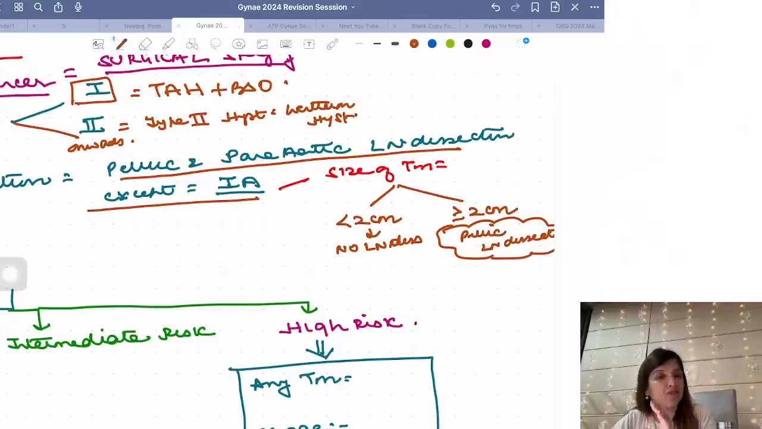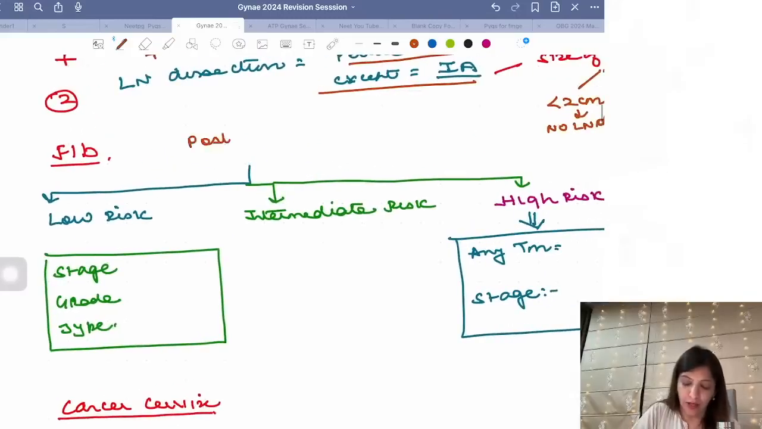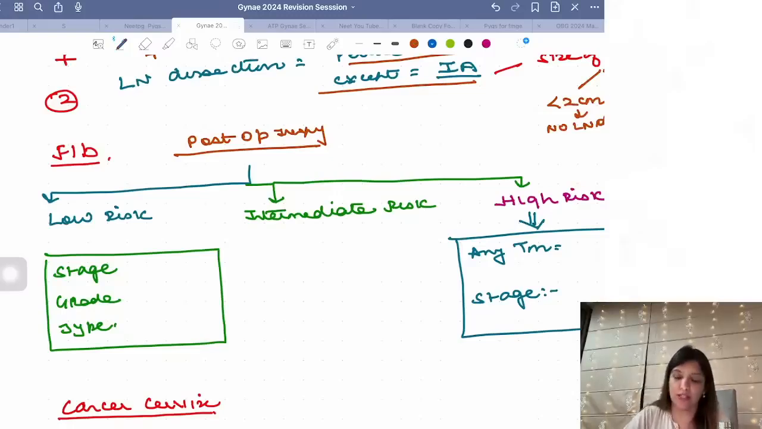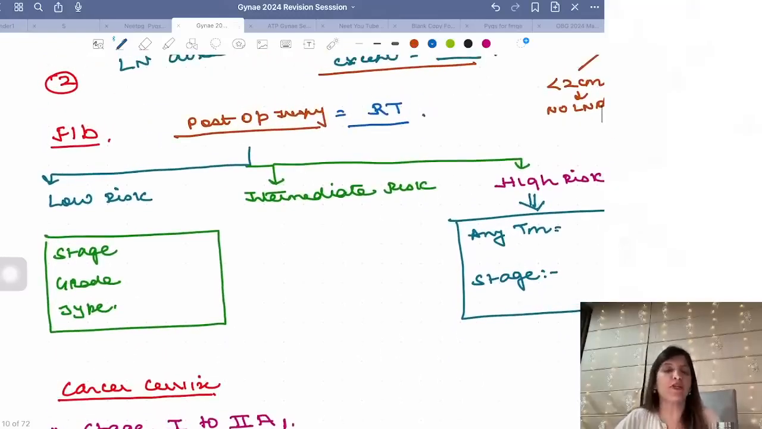Now, once I have done this surgery, then I have to go for post-operative therapy. The post-operative therapy of choice in endometrial cancer is radiotherapy. Right? Now, for post-operative therapy, you have to divide all your patients into 3 categories: low risk, intermediate risk, high risk. Low risk means 3 criteria should be fulfilled.